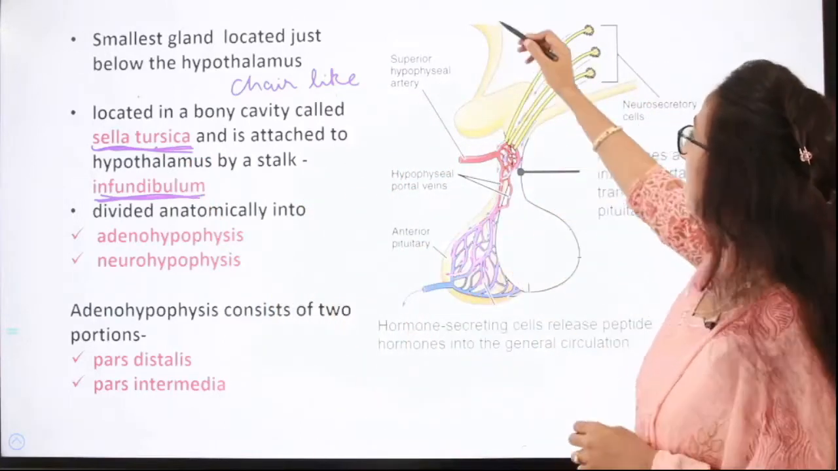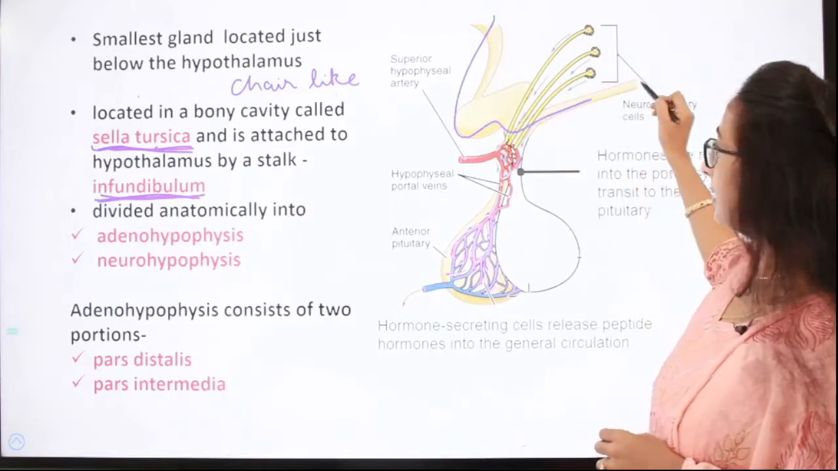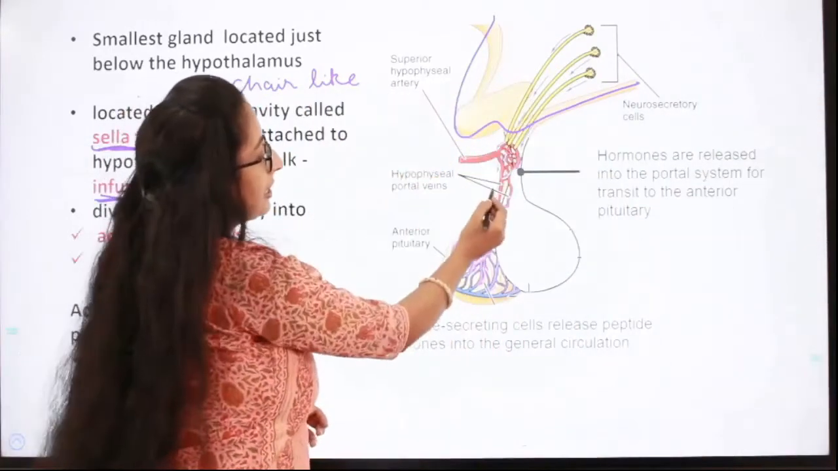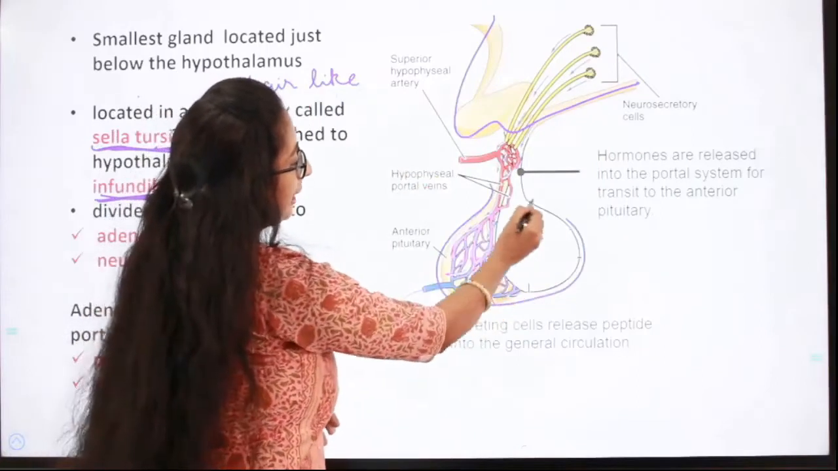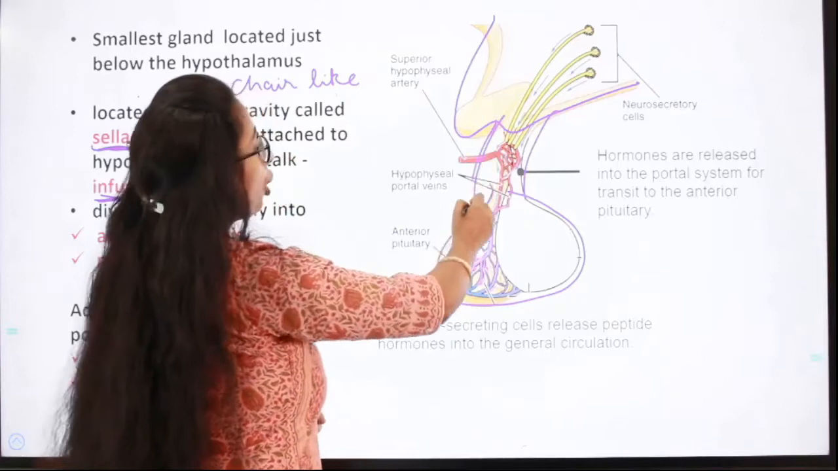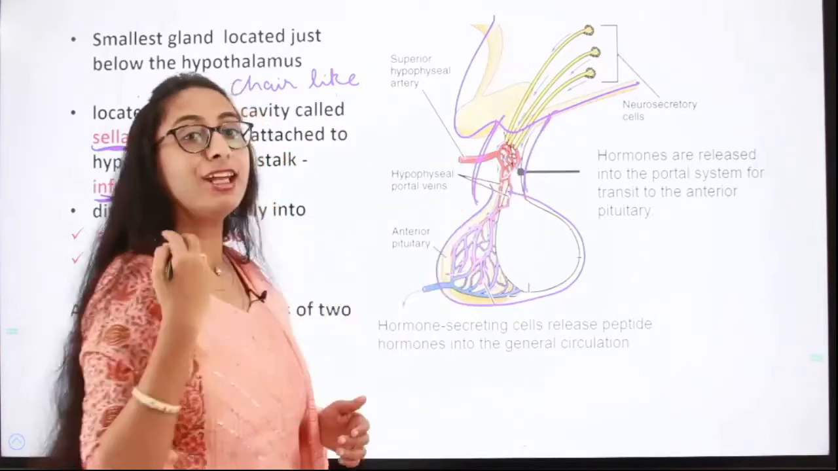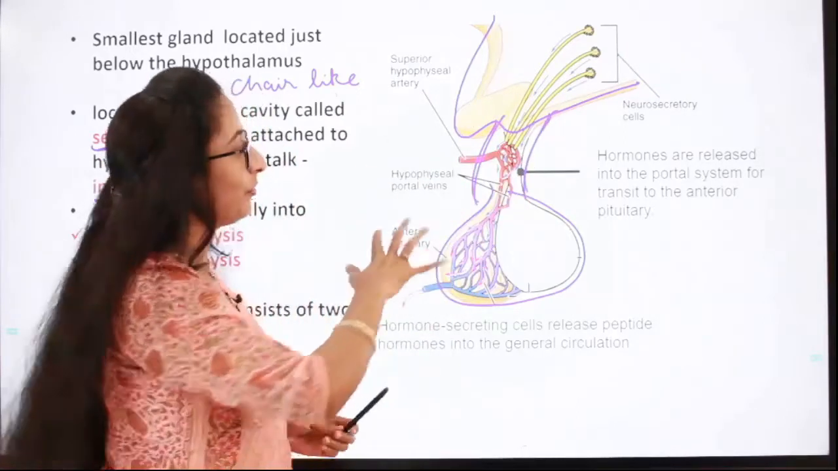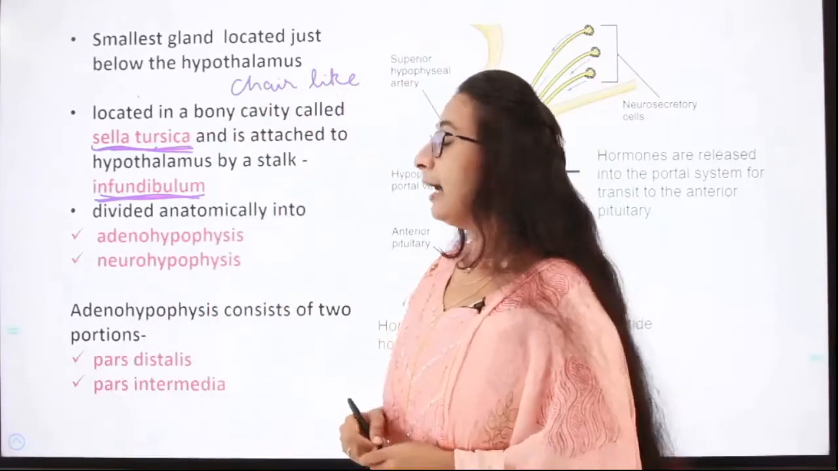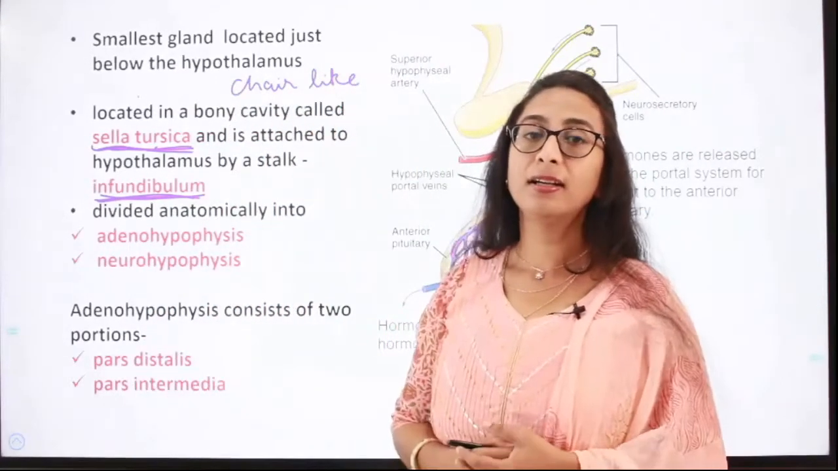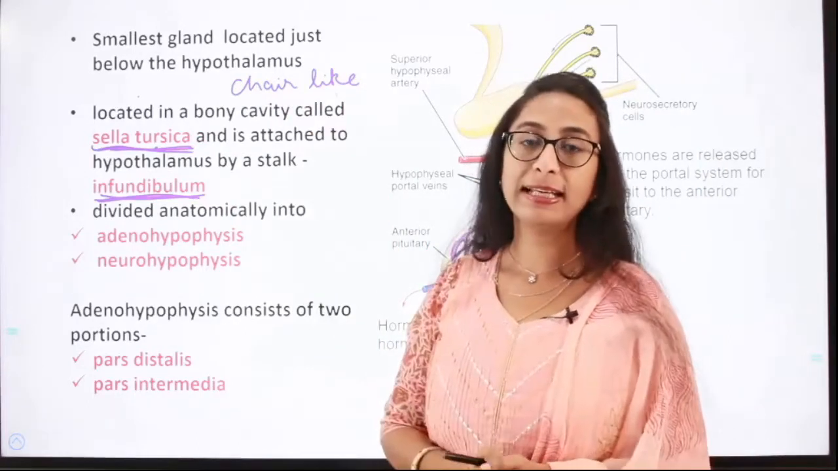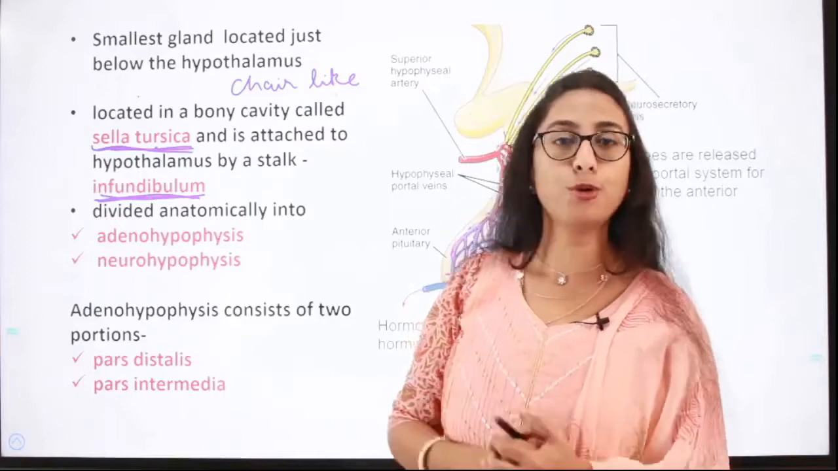Here you can see this is the hypothalamus and this is the pituitary gland. It is attached to the hypothalamus through a stalk-like structure called the infundibulum. Can you remember all this? Then anatomically we can divide the pituitary gland into two lobes, that is the anterior lobe and the posterior lobe.